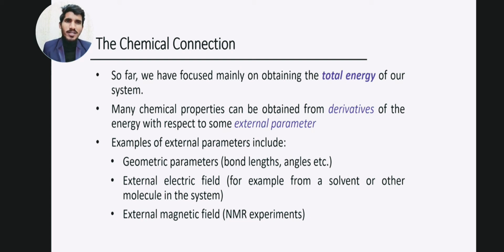These external parameters may include geometric parameters like bond length and bond angle, the external magnetic field, and the external electric field. Using these external parameters with respect to energy, I can describe other chemical properties also.